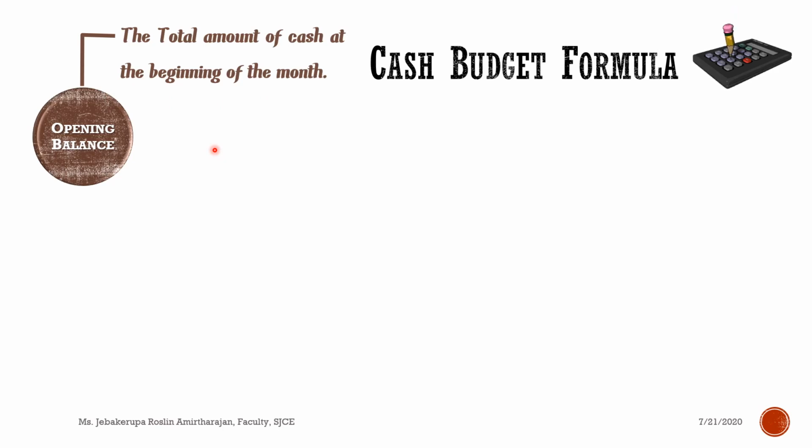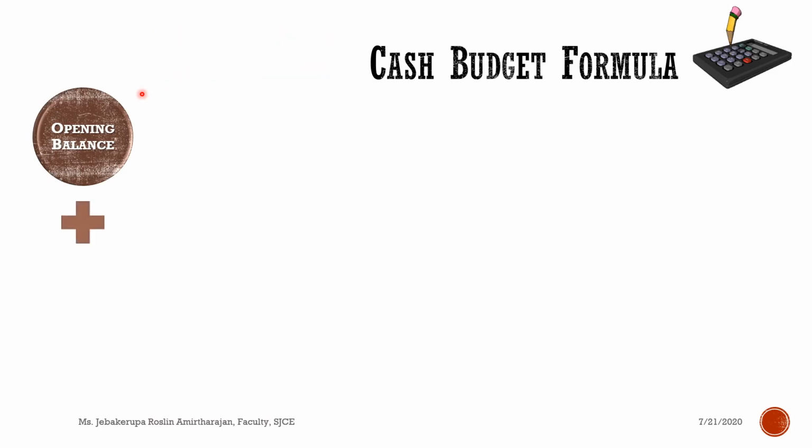As I told you already, cash budget is prepared on a monthly basis. So at the beginning of every month, you have to record the opening balance of the month. What is the opening balance? The total amount of cash at the beginning of the month. The total amount of cash you hold in your hand at the beginning of the month is said to be the opening balance.